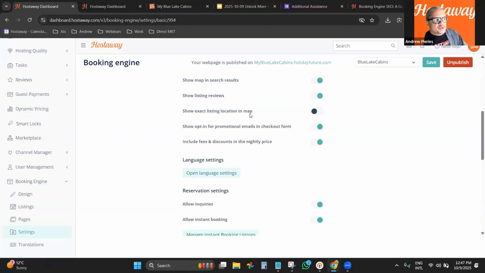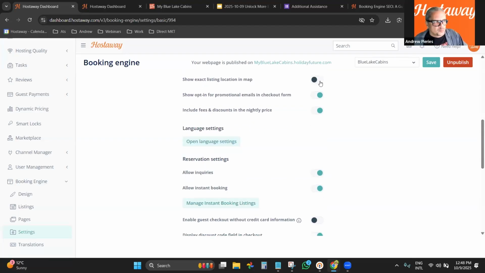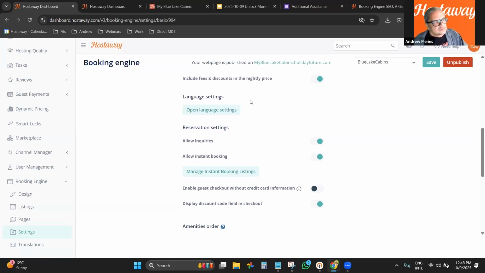Show exact location in map. I have many property managers who don't like to share that information on the map, not the exact one. They would rather share the address and everything else once the payment is done, everything is complete, and it's close to the check-in. So this is where you can define that. Show opt-in for promotional emails. That's always recommended, best practice.